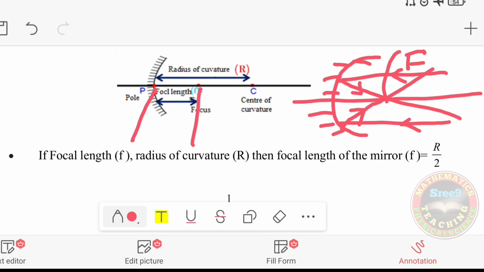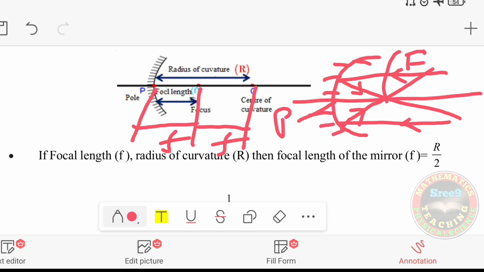Got it? And here this is the pole. Now the distance from the pole to the focus is called the focal length, designated by small f. And the distance from P to F is also equal to the distance from F to C. So the distance from P to C is equal to 2 focal lengths, isn't it?